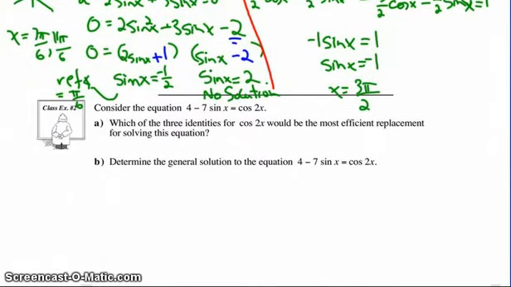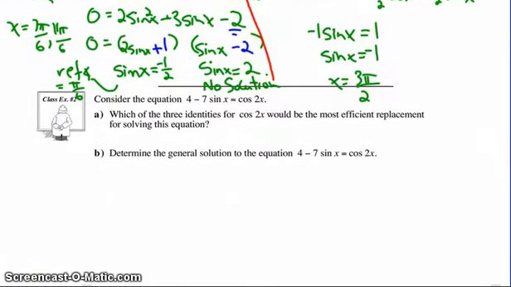Okay. And lastly, before we move on and do our assignment, when you consider this equation, once again, you have sine and you have cosine. Which identity would be best to use in order to make this question one trig ratio?